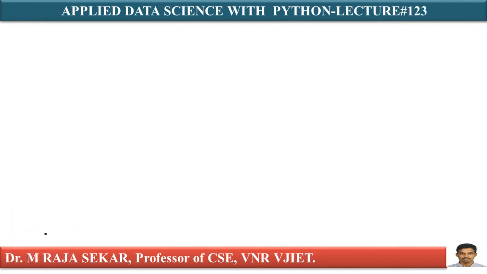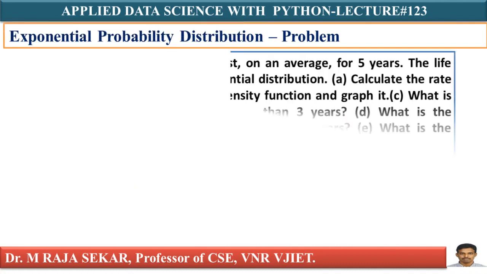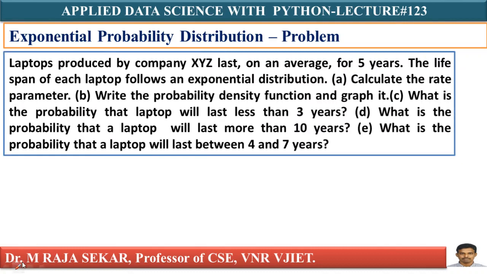In this lecture, we will try to understand one simple problem on exponential probability distribution. First, we will try to understand the problem. Laptops produced by company XYZ last on an average for 5 years.